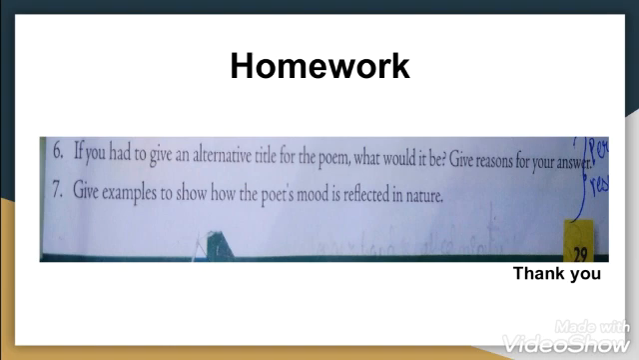The next question is, give examples to show how the poet's mood is reflected in nature. Here you have to give the example, and from the beginning of the poem we see that the poet's mood has been reflected through nature, has been reflected by the blowing wild winds. She is enjoying the wild winds, the blowing wild winds, and even her soul and spirit have been awakened. So in this manner you have to give the reasons, write the answer in detail, how the poet's mood has been reflected through nature.